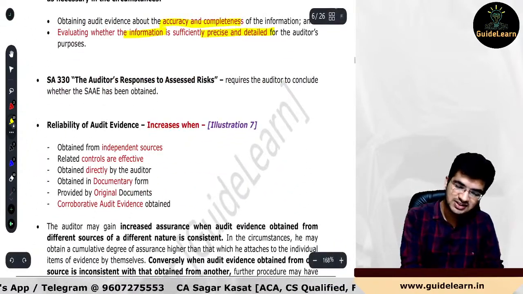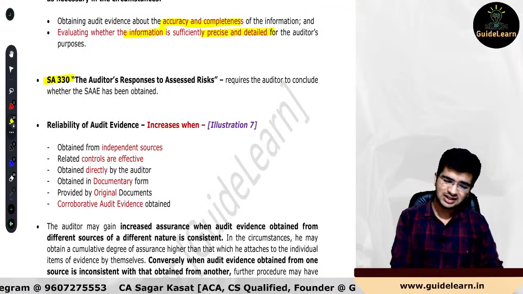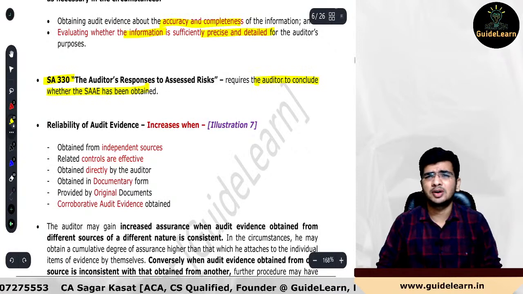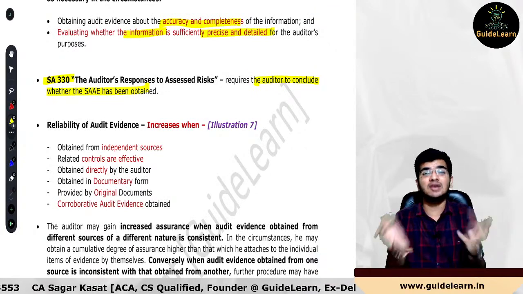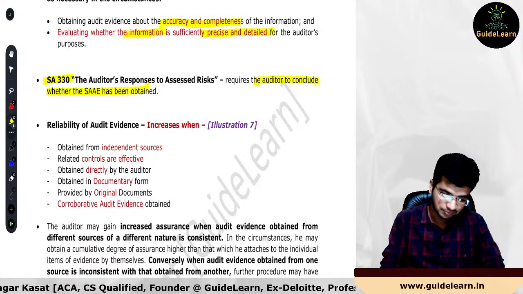Now, as per SA 330, we have covered this 2-3 times before as well. SA 330 requires the auditor to conclude on whether sufficient appropriate audit evidence has been obtained or not, because without sufficient appropriate audit evidence, the auditor cannot conclude on any audit procedure.